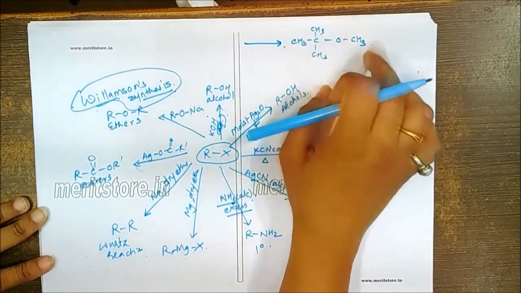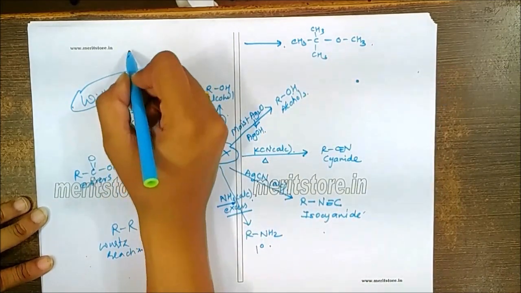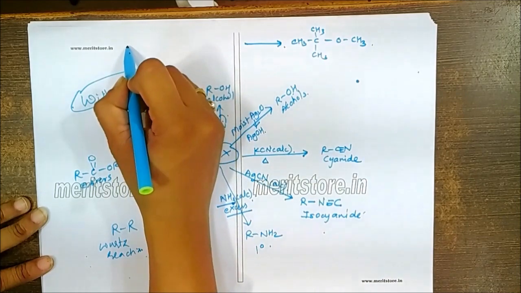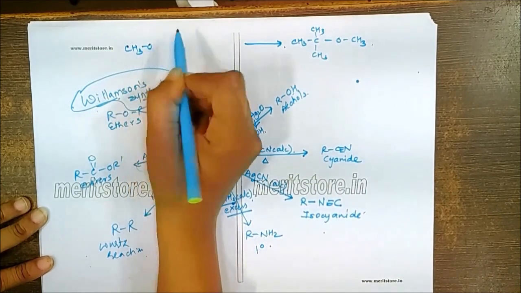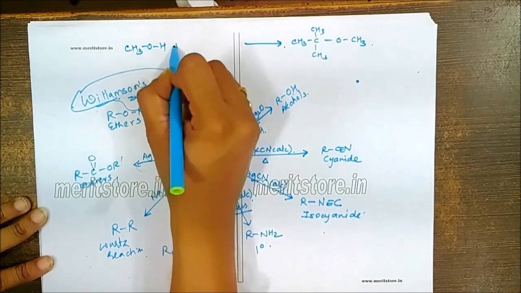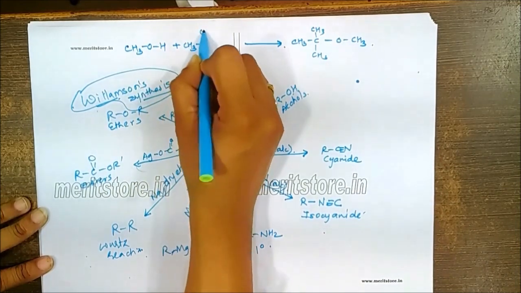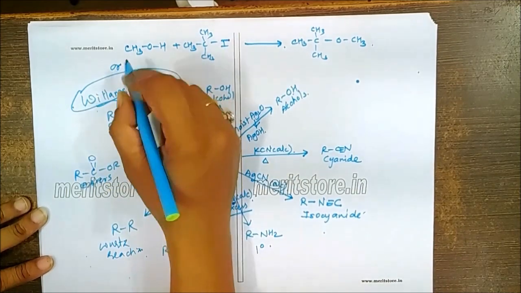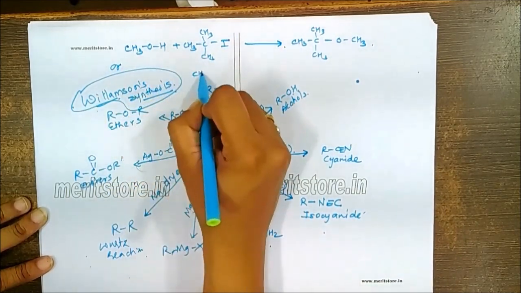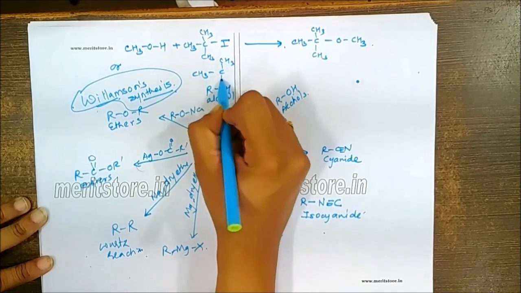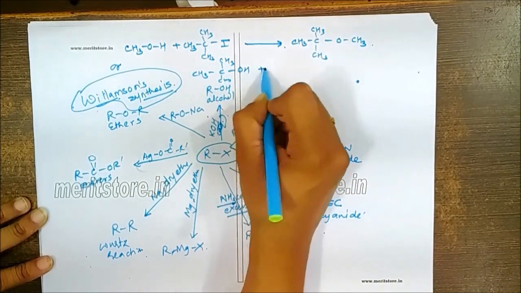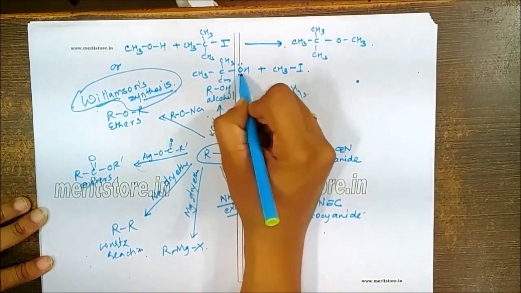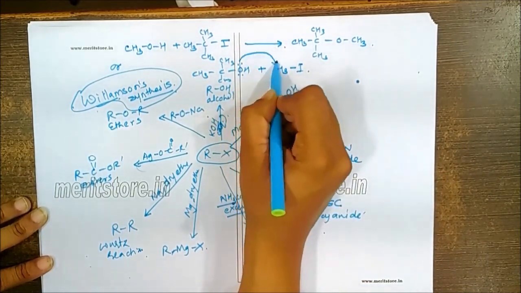We are expected to get the formation of this using CH3OH with (CH3)3C-I, or we can take a combination like this: (CH3)3C-OH, the alcohol, and CH3I. Now generally it is expected that the lone pair of oxygen attacks the other carbon.